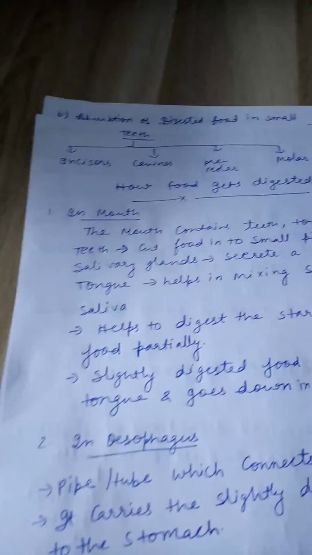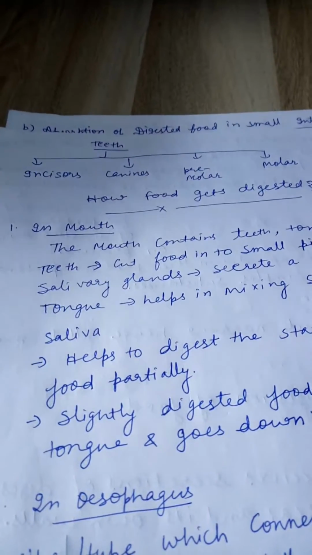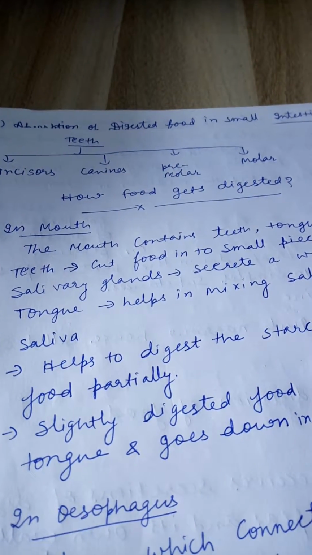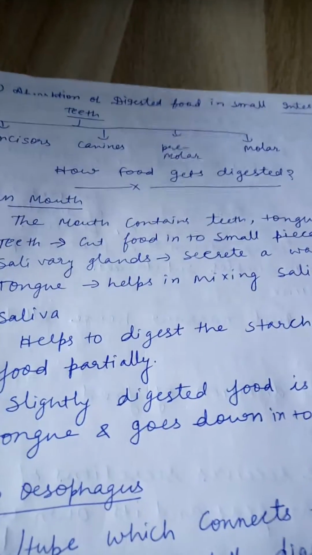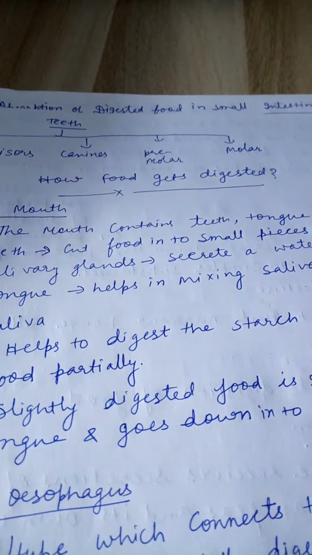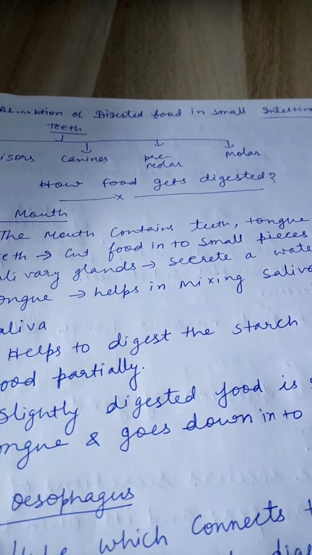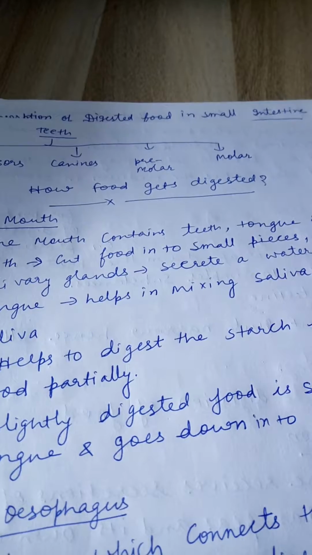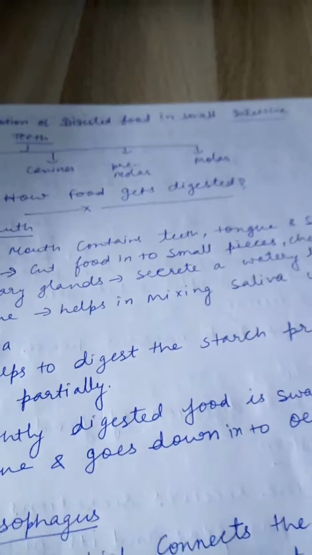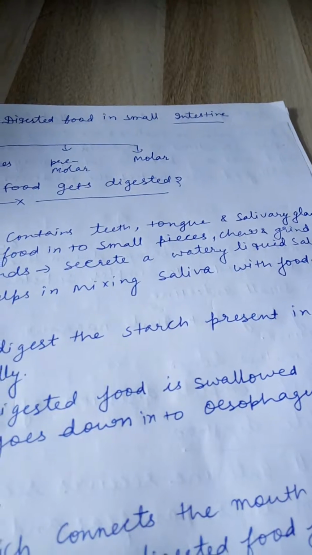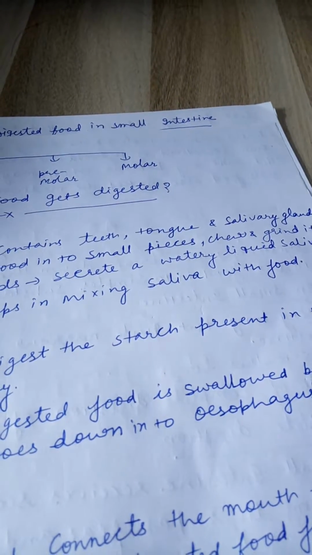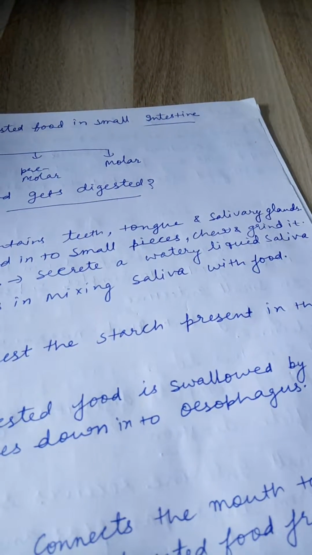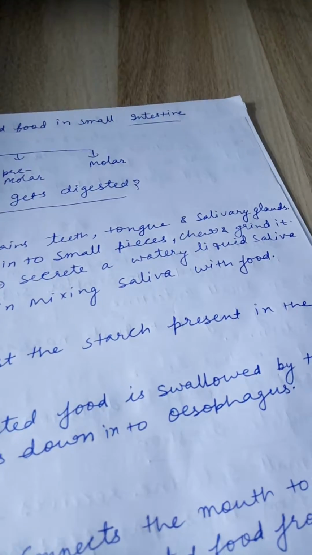Now, let's discuss them one by one. Incisors are present at the front of the mouth for biting and cutting food. There are four in the center of each jaw. Canines are large and pointed, just behind the incisors, for piercing and tearing food. There are two in each jaw. Premolars are large teeth behind the canines, for chewing and grinding. There are four in a jaw, two on each side. Molars are very large teeth just behind the premolars. The function of premolars and molars is the same, chewing and grinding. There are six molars in each jaw, three on each side.